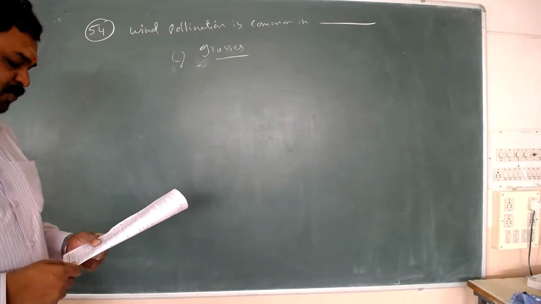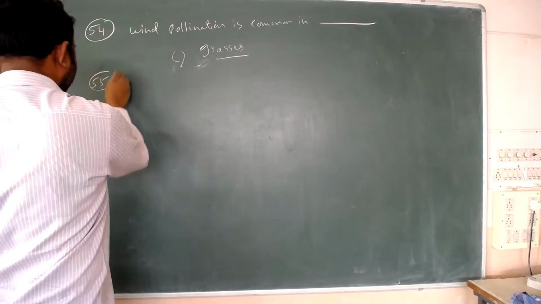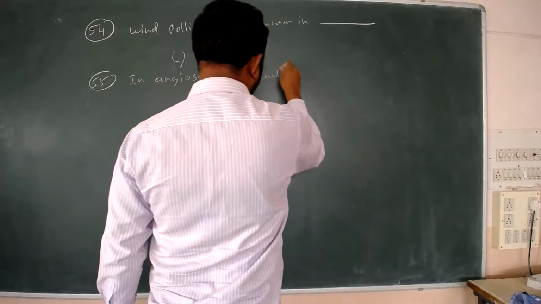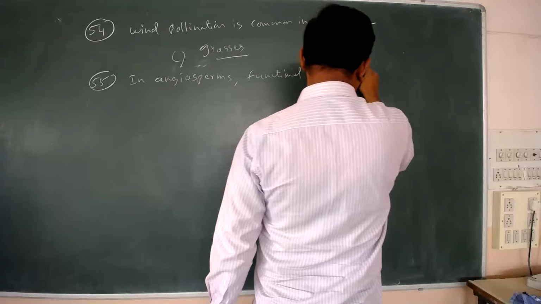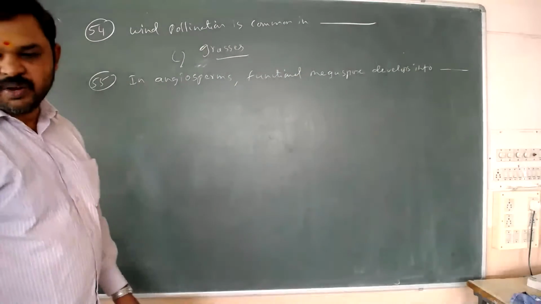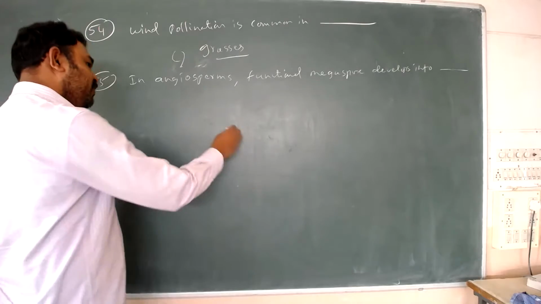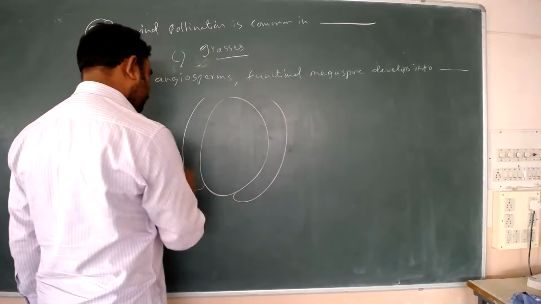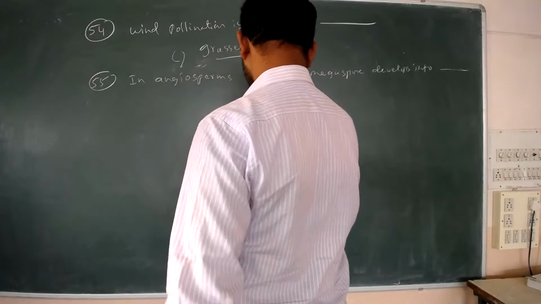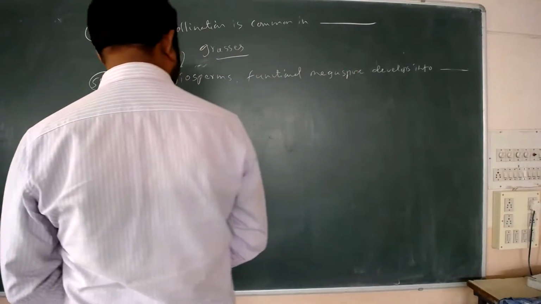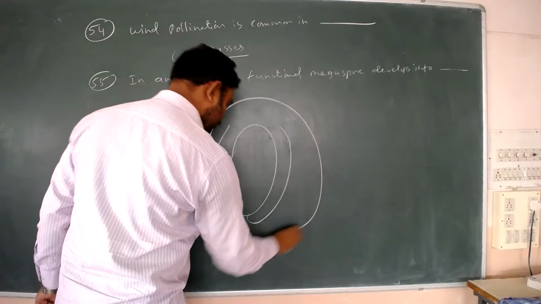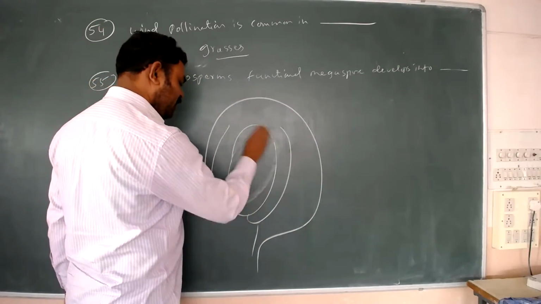In angiosperms, how does the functional megaspore develop? Here the nucellus tissue is there.